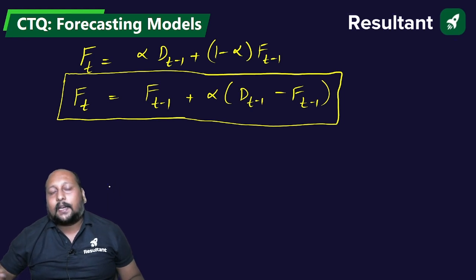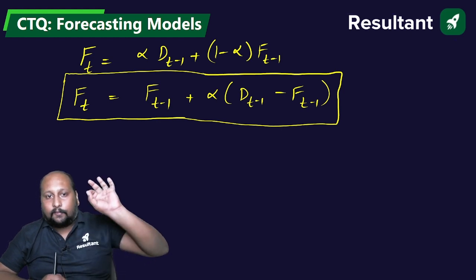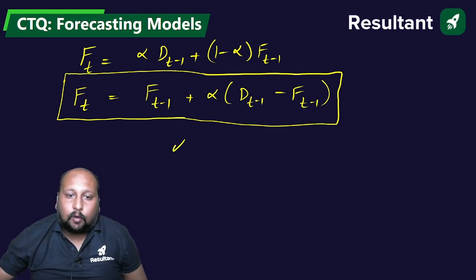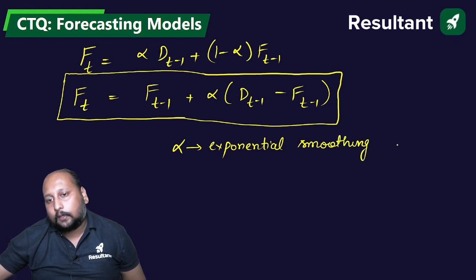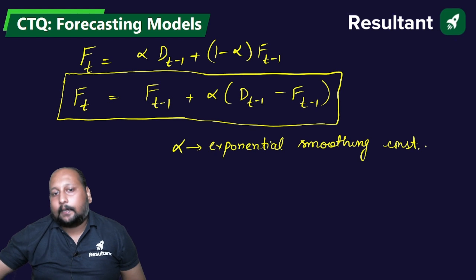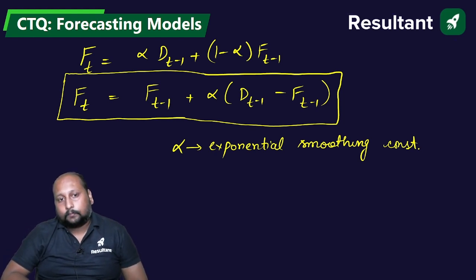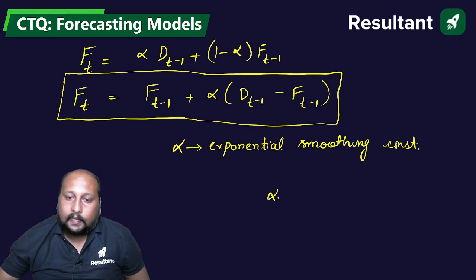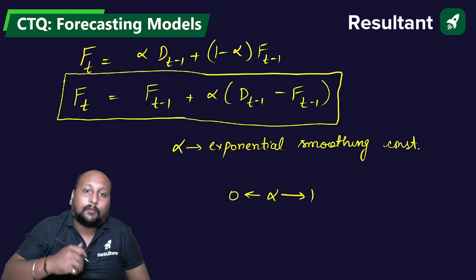Where F stands for forecasted value and capital D stands for actual demand, and alpha is called the exponential smoothing constant. Alpha also plays a vital role. Normally alpha ranges between 0 and 1. So what will happen if alpha equals 0 and alpha equals 1? What does this actually signify?